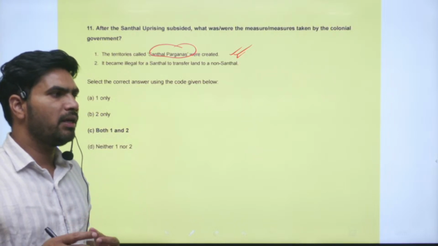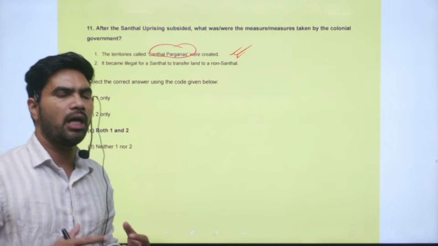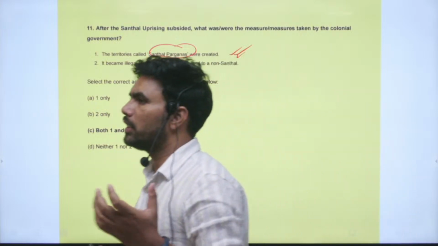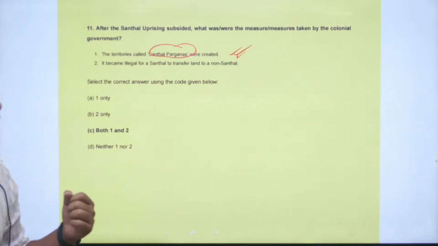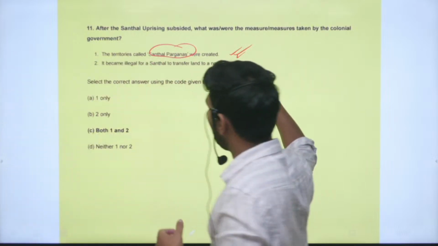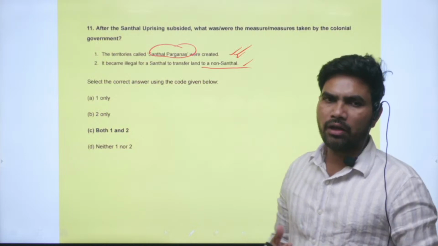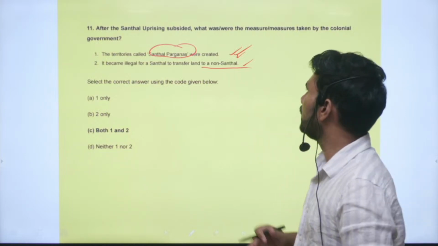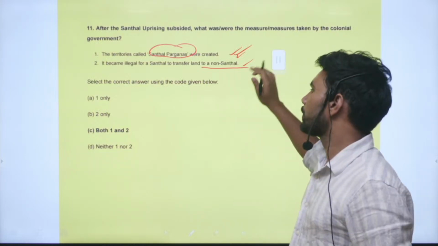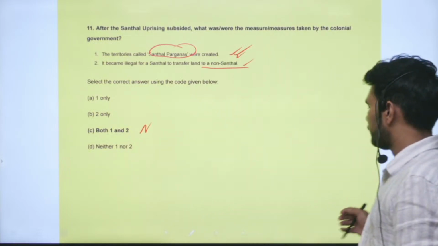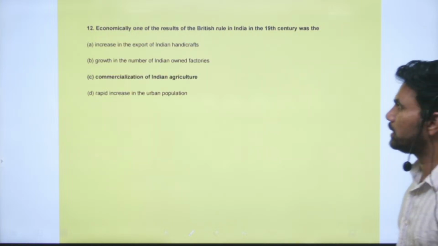The belief was that once outsiders entered the tribal areas and acquired land, they would start exploiting the tribal people. That is the reason why transfer of land from Santhals to non-Santhals was made illegal. So this is a correct statement. Both the statements are correct. Option C.